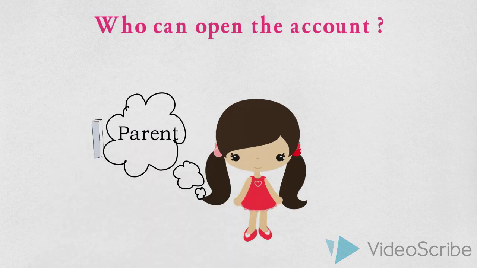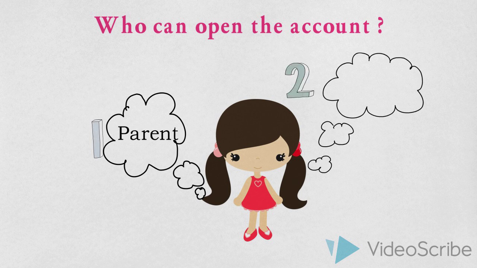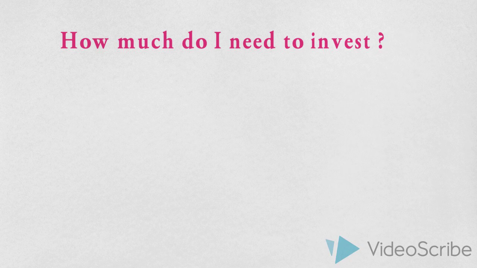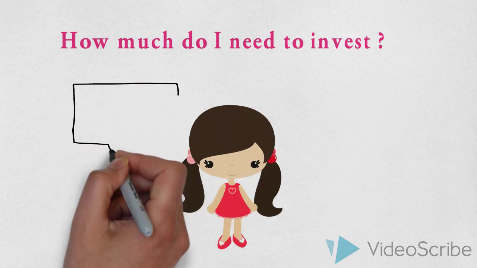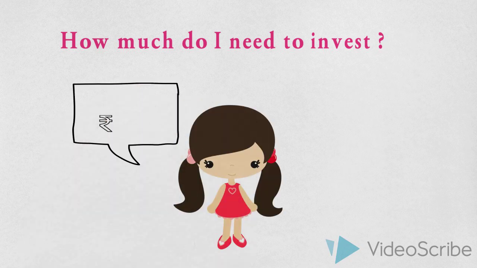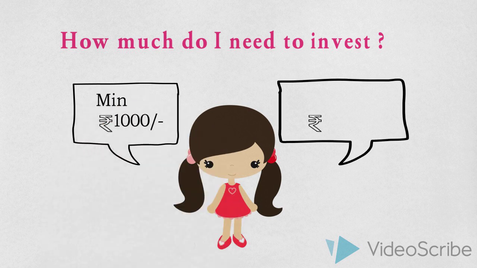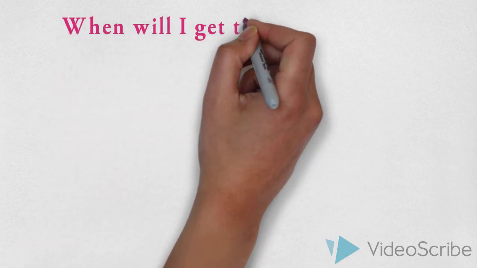Next up, we will see who can open an account under the scheme for the girl child. Only two people are authorized to open an account. Number 1, either the parent of the girl child, or the second option is a legal guardian appointed for the girl child. Next up, let's look at how much money you need to invest under the scheme. Every year you need to invest a minimum of rupees 1000, and the maximum amount that you can invest under the scheme is rupees 1,50,000 in a year.